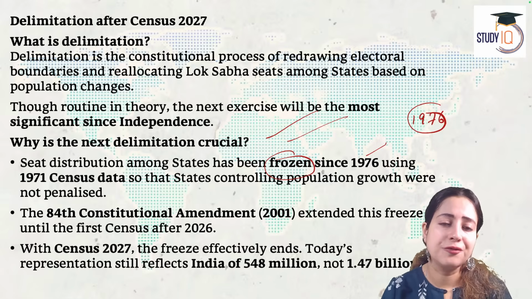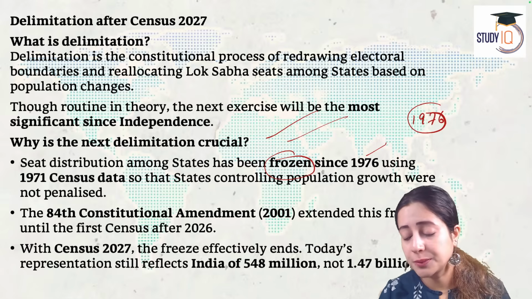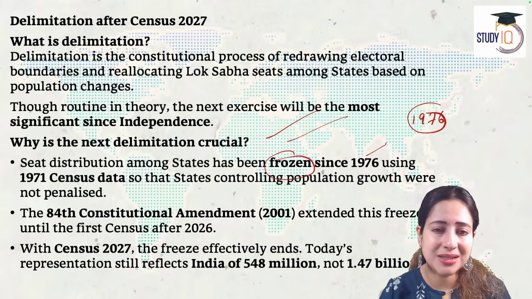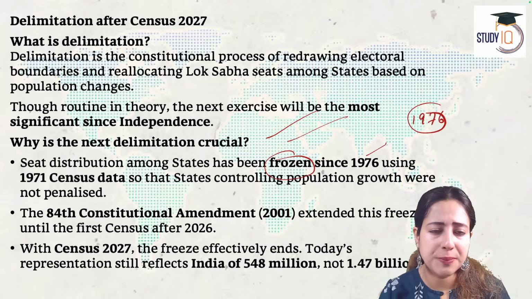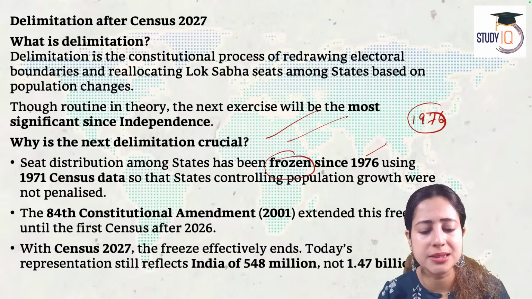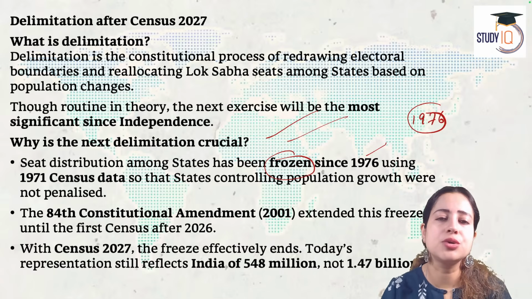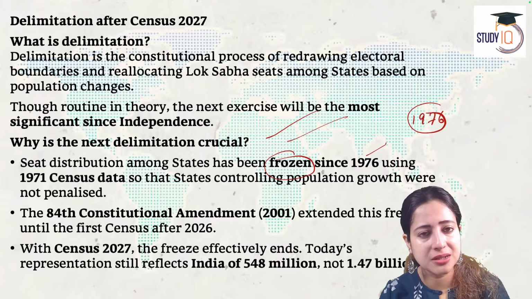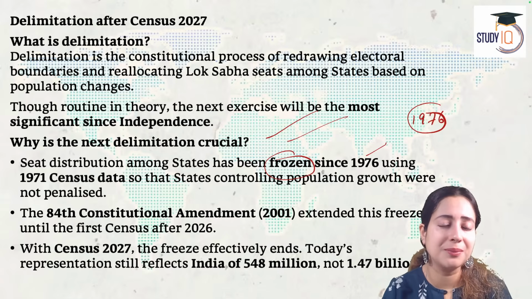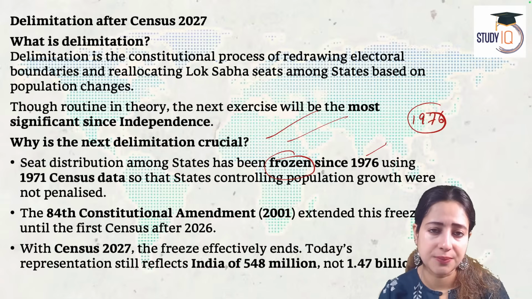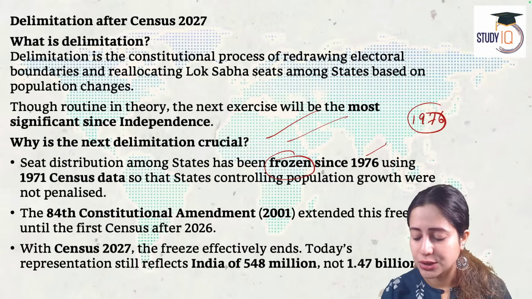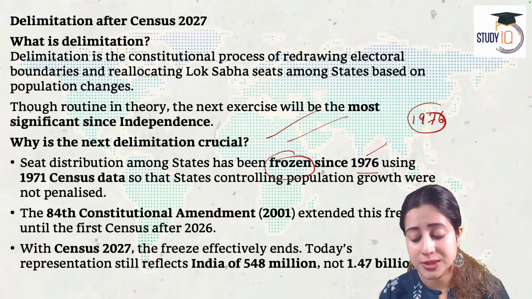We passed the 42nd Amendment Act. It was the period of emergency under Miss Indira Gandhi's regime. And therefore, we passed the 42nd Amendment, known as the mini constitution in itself, which gave the Indian preamble important words like secular, socialist. Yes, so that's 1976. So now what has happened?